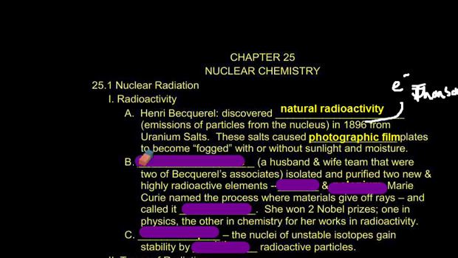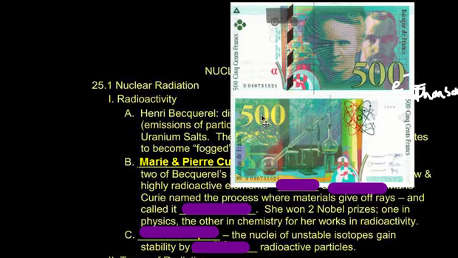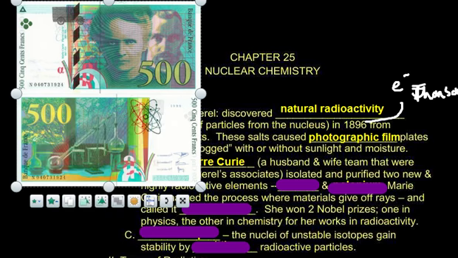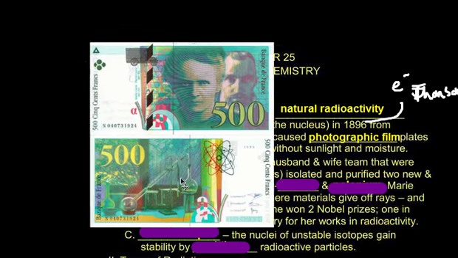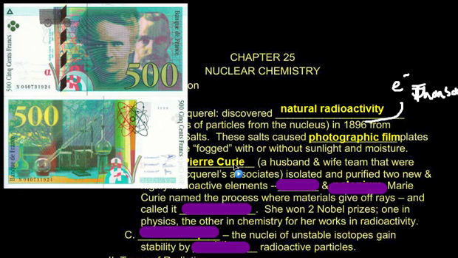Then we have the husband and wife pair of Marie and Pierre Curie, and that's these two. They are actually on the formerly French currency. This is a 500 francs note, but the French don't use francs anymore, and it is a non-existent currency because France is on the euro. But they were honored with the money because they were such important contributors to science.